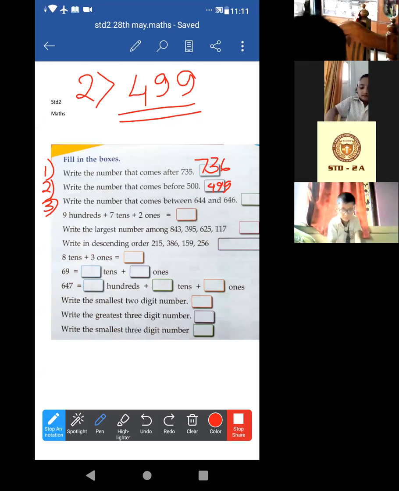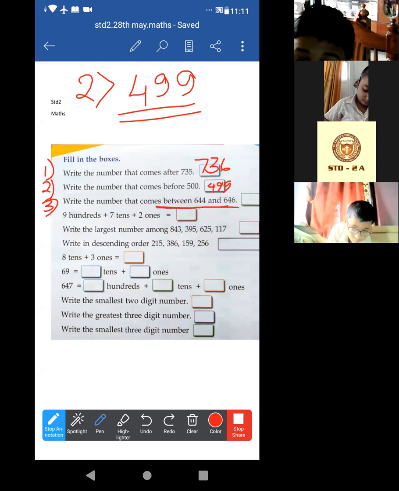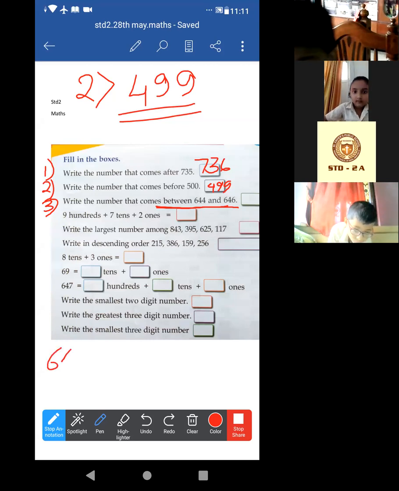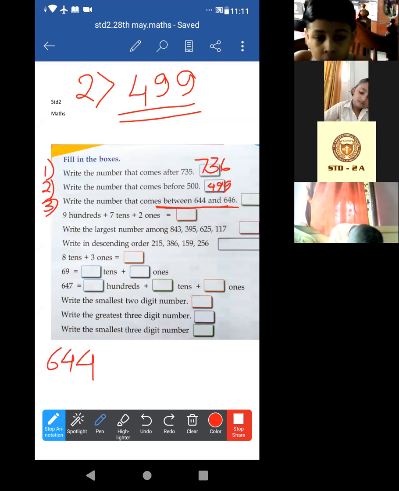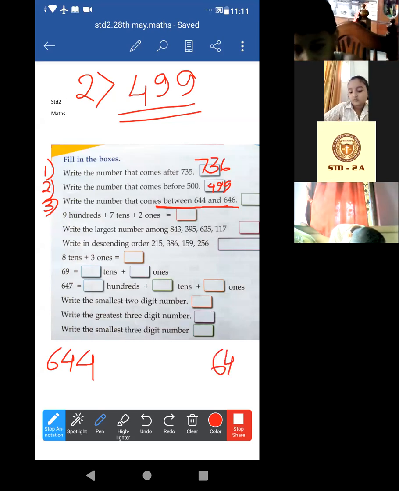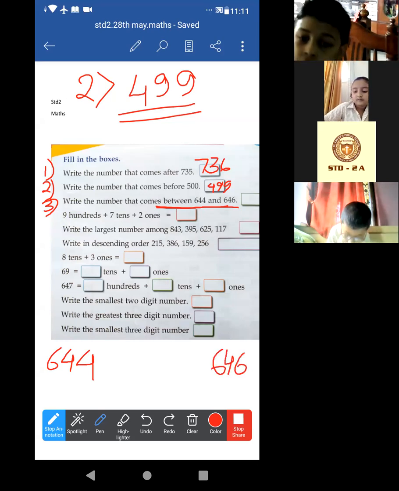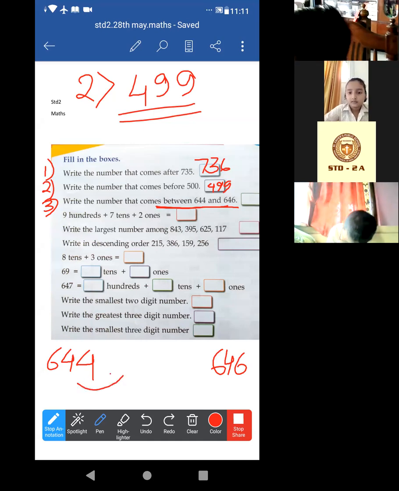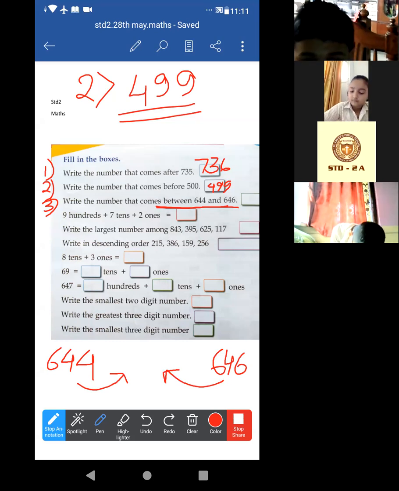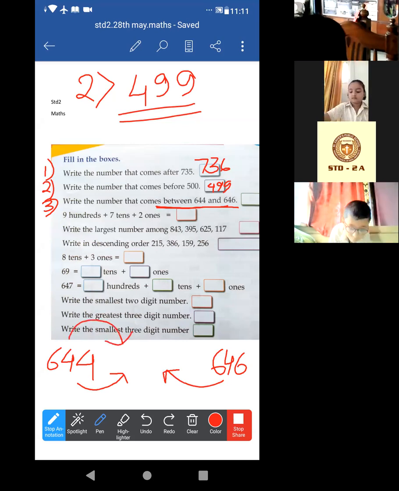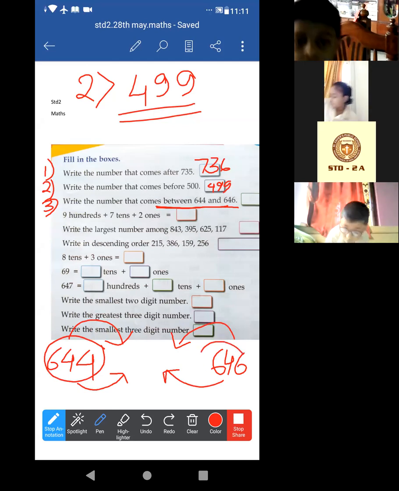The third one. Write the number that comes between these two numbers. In between means exactly in the middle of these two. Look, 644 and the next one is 646. Right? In between them. Yes, so in between them, which one? Basically, after of this first one and before of the second one. So just use any one of them. Just use the after rule, no need to apply the before rule.